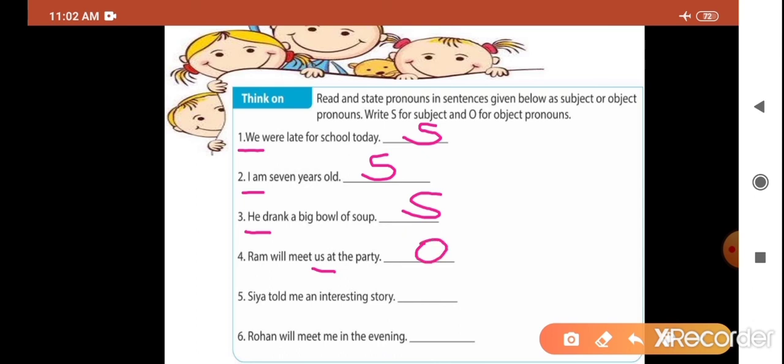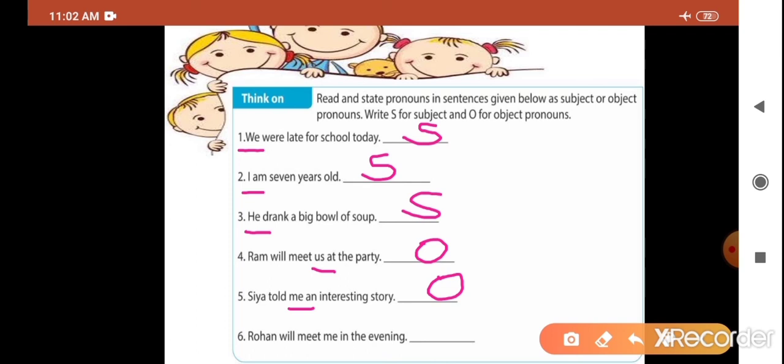Sia told me an interesting story. So me is a pronoun. Which pronoun? Yes, that is O for object pronoun. Rohan will meet me in the evening.